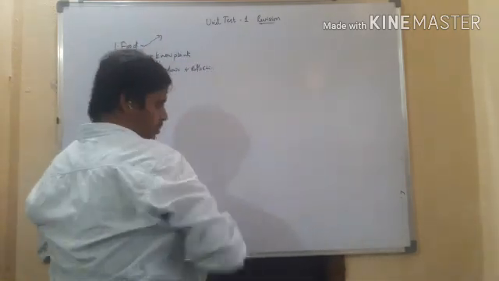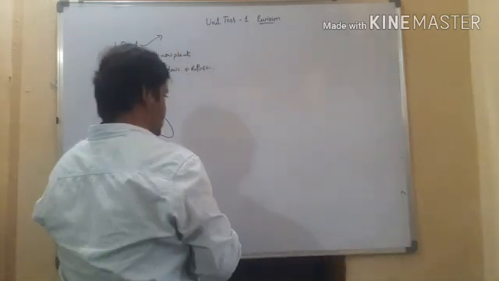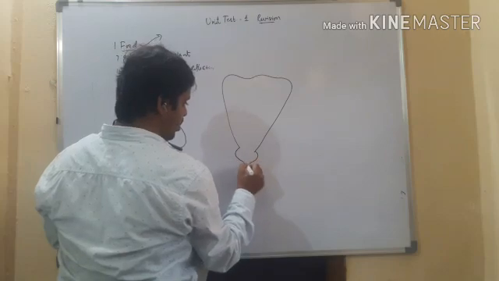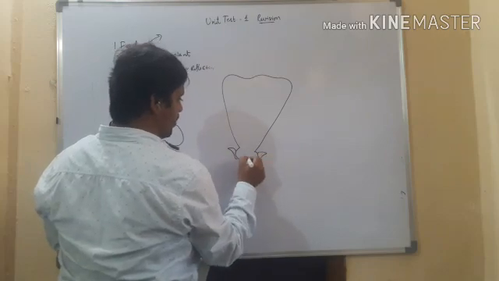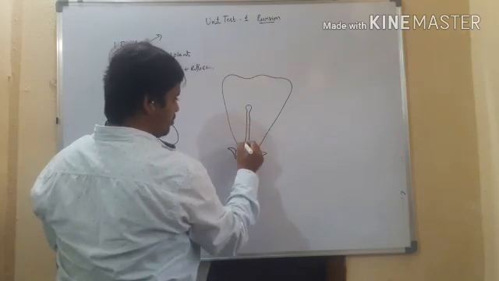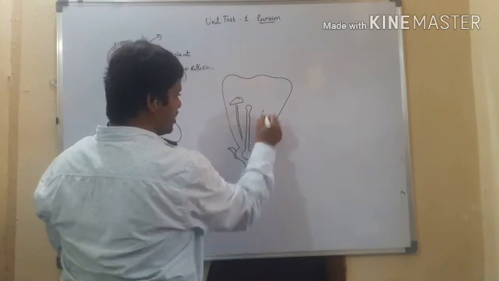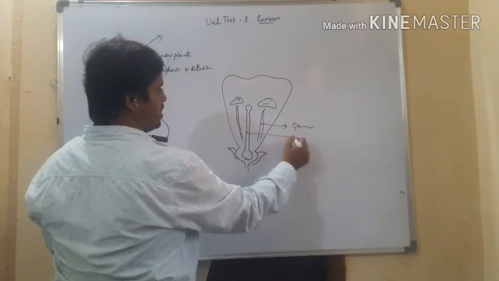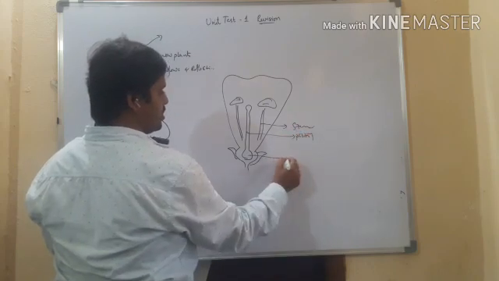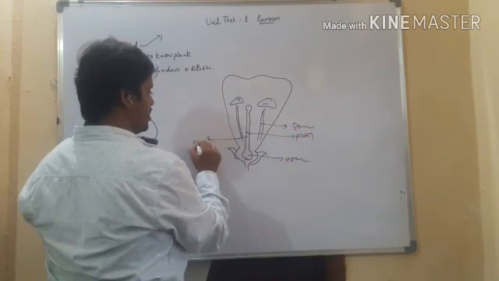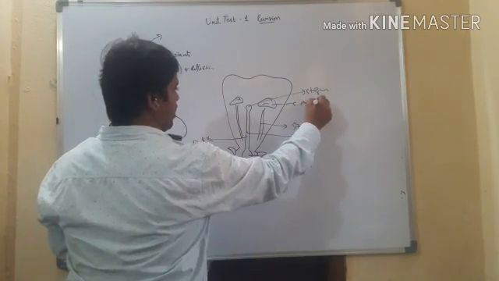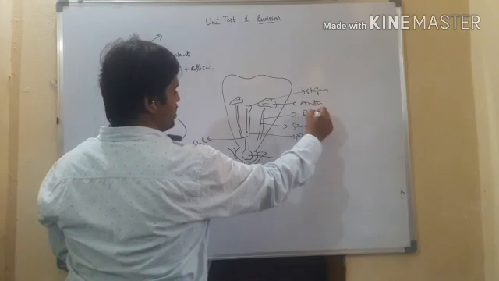And flowers contain four main parts. If four main parts are present, they are called complete flowers. If they miss anything, then they are called incomplete flowers. Right. So already we discussed, that's why I am telling you fast. Here it is stamen, and it is pistil, and it is ovary, it is style, it is stigma, it is anther, and it is filament.